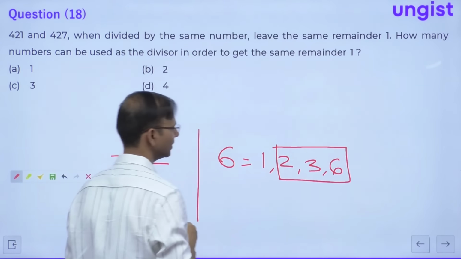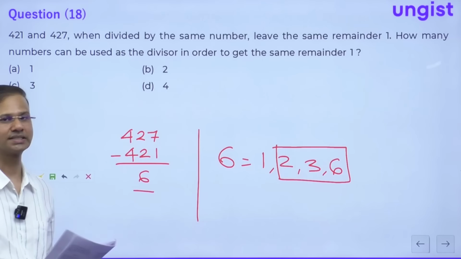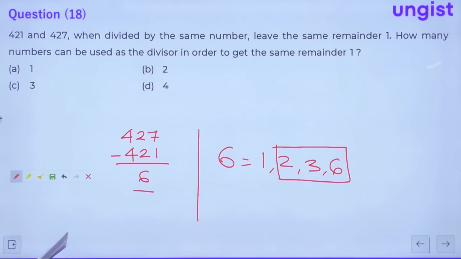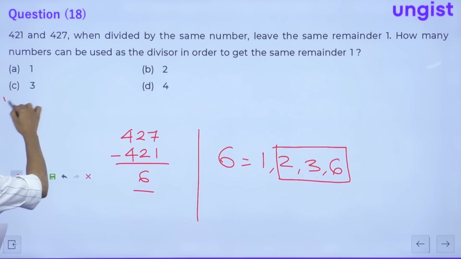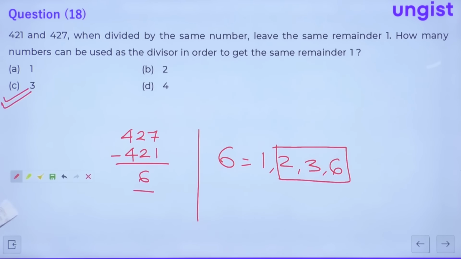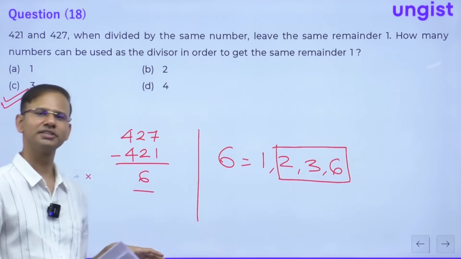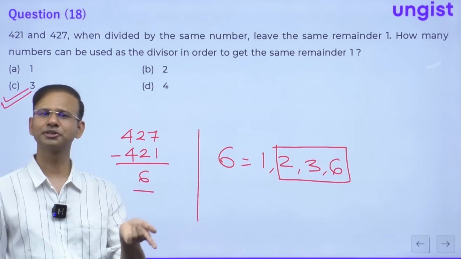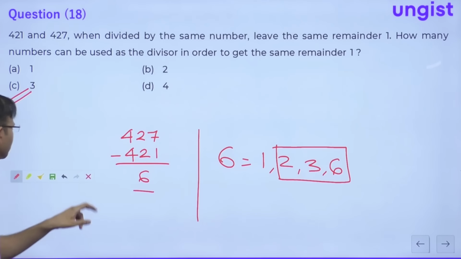Correct everybody, right? So these 3 numbers will have the same property as 6, correct? So guys, the answer is 3, C option. Alright everyone, C option. Correct? So this was the question based on LCM HCF, and they have asked one more question of LCM HCF. I'll show you the question.